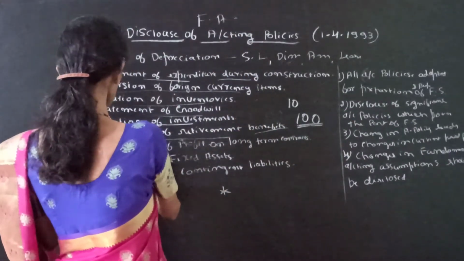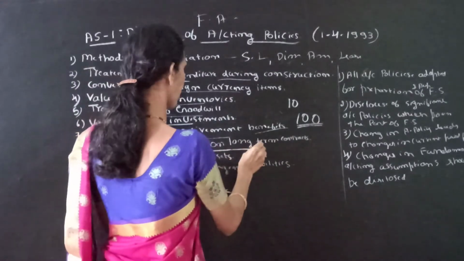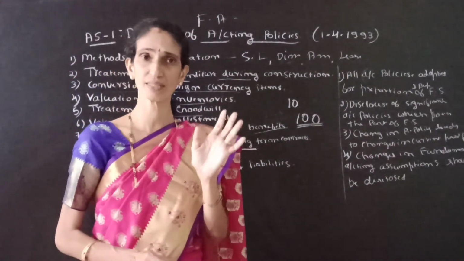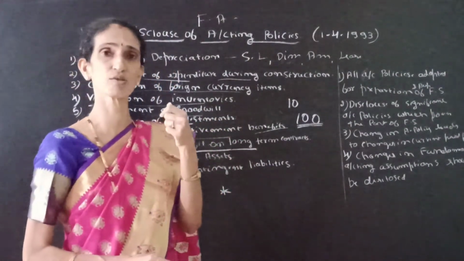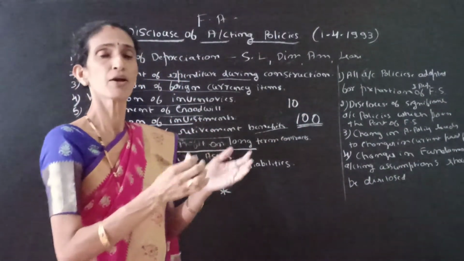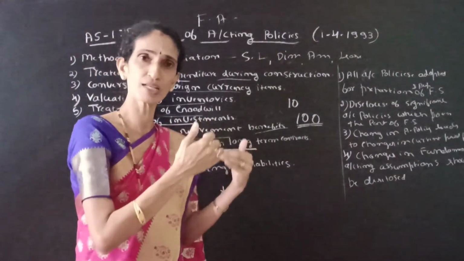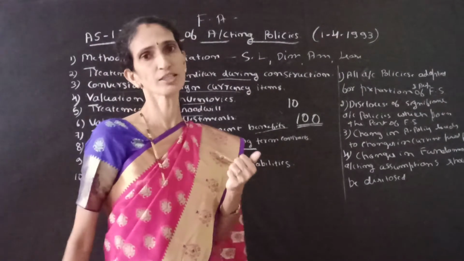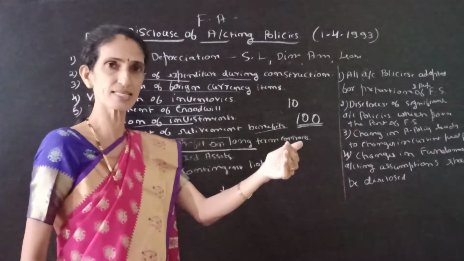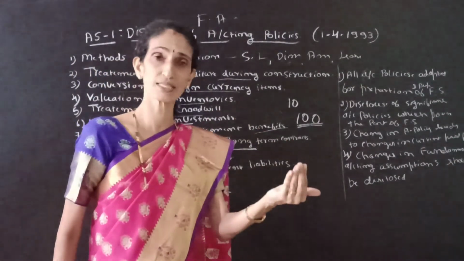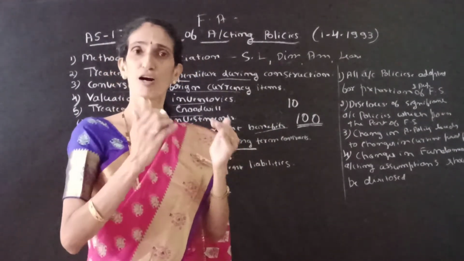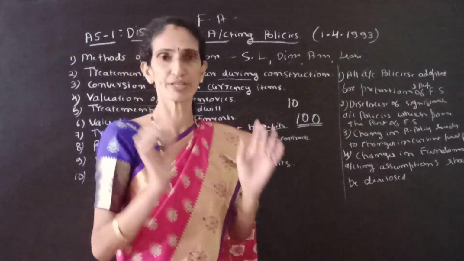Next one is recognition of profit on long-term contracts. In the case of contract business, we assume that the business is going on for a long period of time. If any profit is earned during the business, we have to treat whether this profit is of revenue nature or a long-term profit. So apportionment of profit, whether we have to treat this profit as a revenue profit, or transfer that particular profit to the reserve, should also be clearly disclosed in the financial statement.